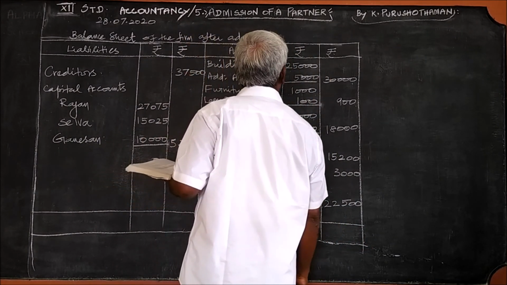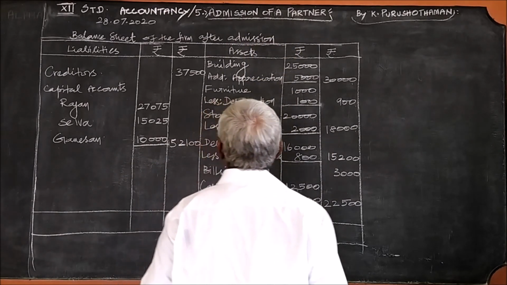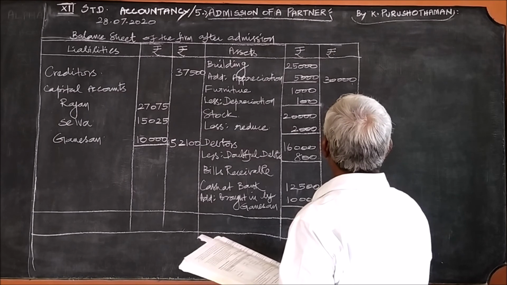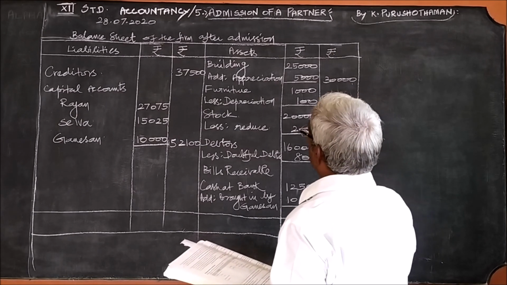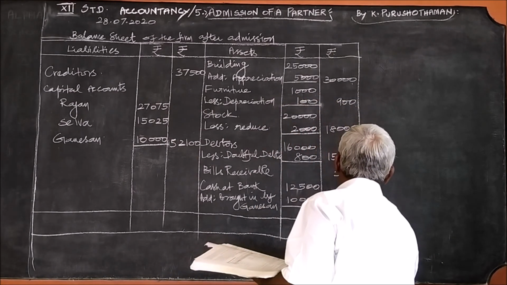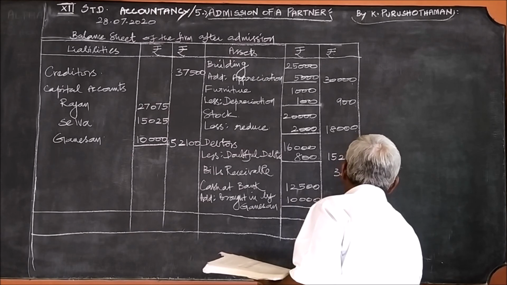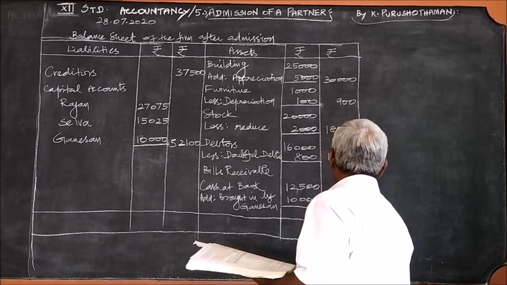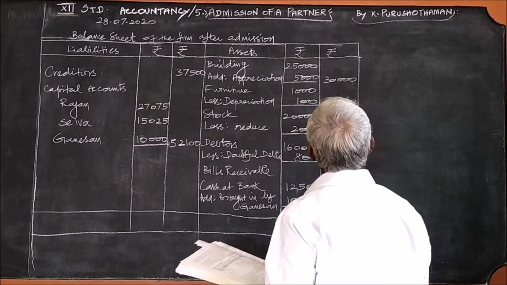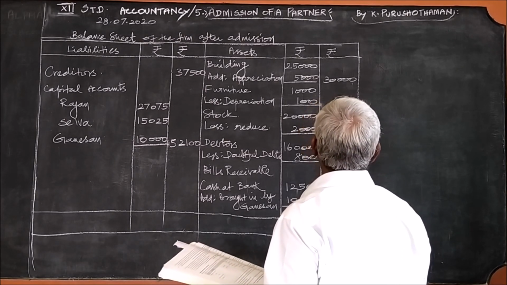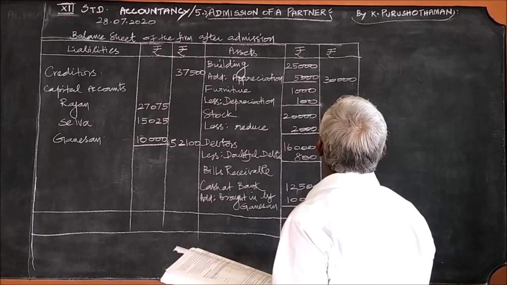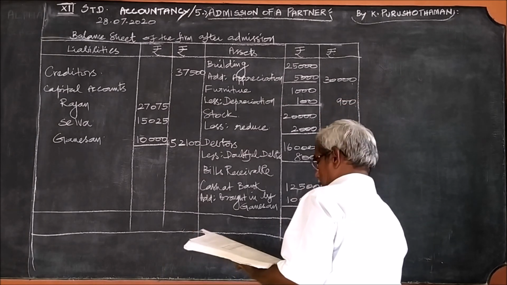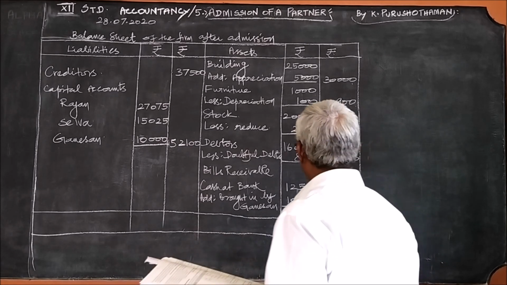And on this side, 11 plus 5, 16, 9, 89,600.